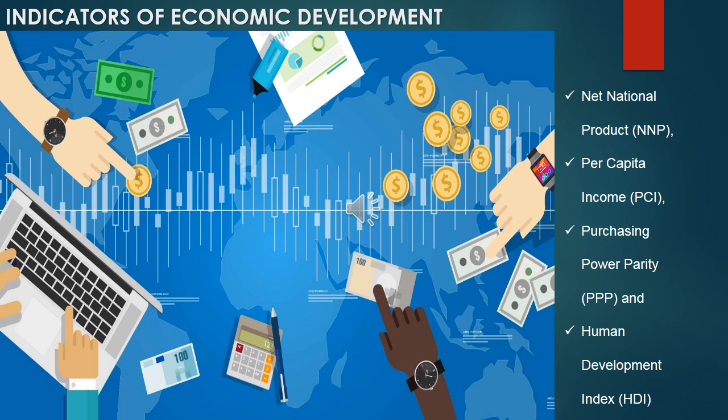Apart from that, there is another term called GDP, gross domestic product. Gross domestic product means the final money value of total goods and services produced within the geographical boundary of a country during a specific period of time. The indicators to measure economic development are net national product, per capita income, purchasing power parity, and human development index. You will learn the terms one by one.